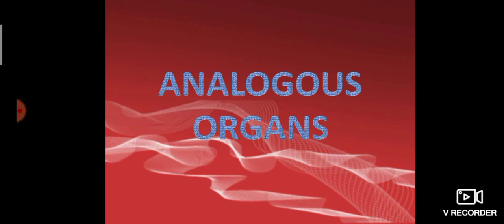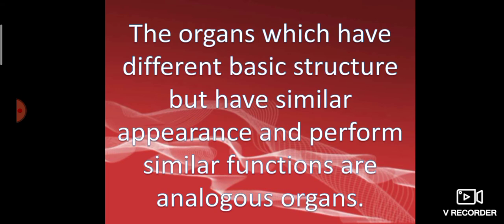Then what is analogous organ? Ana means different. The organs which have different basic structure but have similar appearance and perform similar function. So analogous organs are just the opposite of homologous organs. The basic structure is different but they are performing similar function.